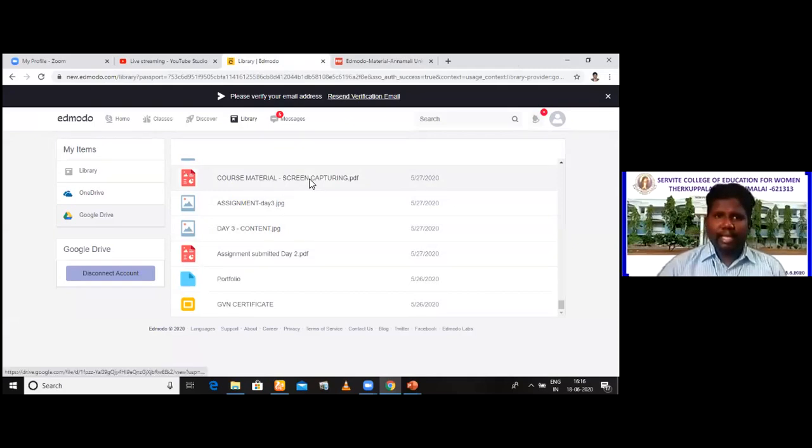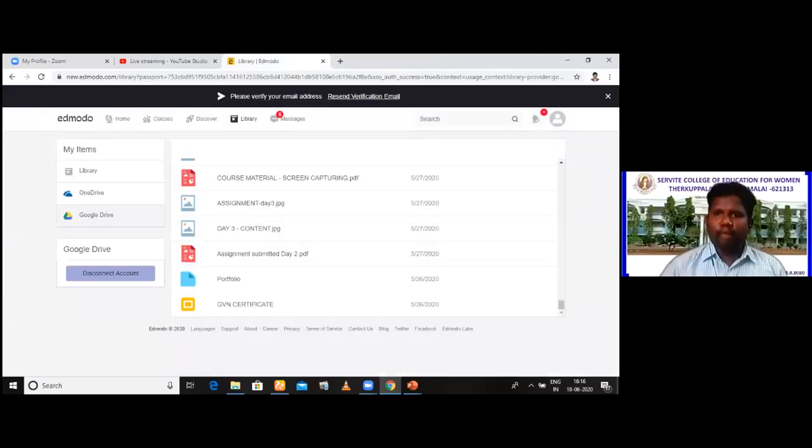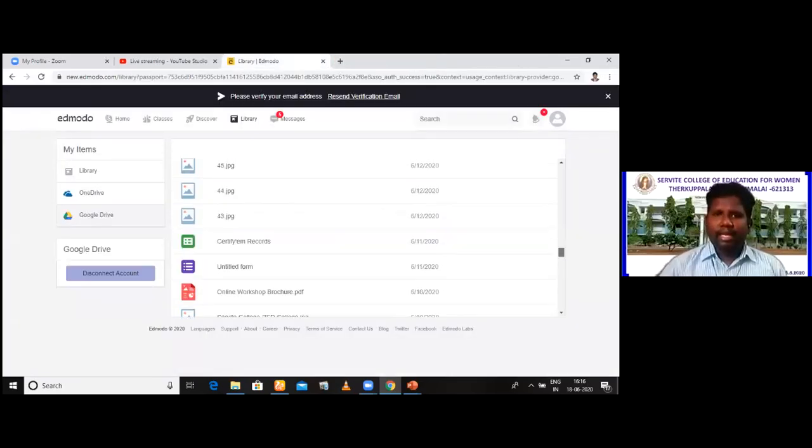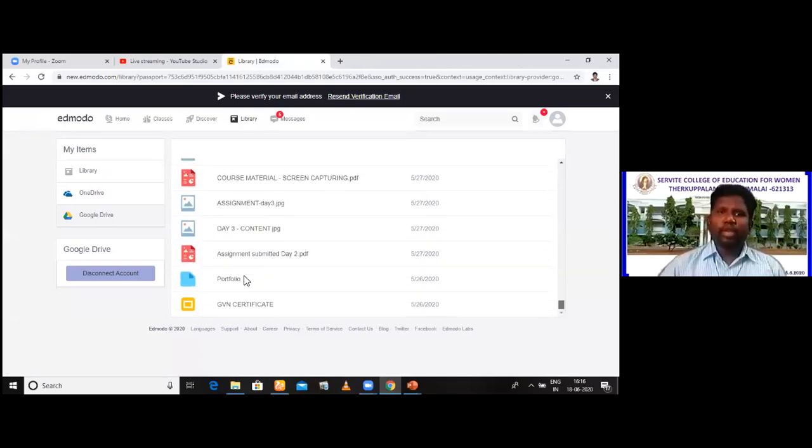Click this and automatically you will have an option here, post. There is an option, post here. Now you are not able to see that post, so that's why it's not working. So you can choose a content from Google Drive and you can upload. Right now it is not functioning because of the network issue. Please try on your own. Choose any one of the files and you can upload it. By choosing here, you will have an option here, upload. Okay, that will be uploaded.